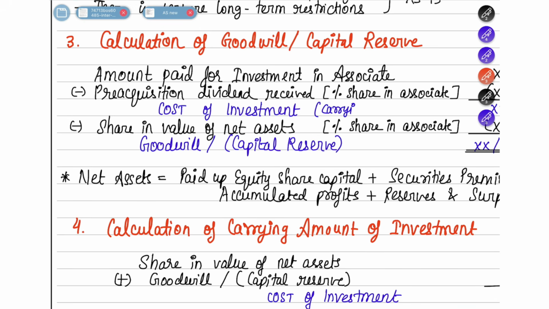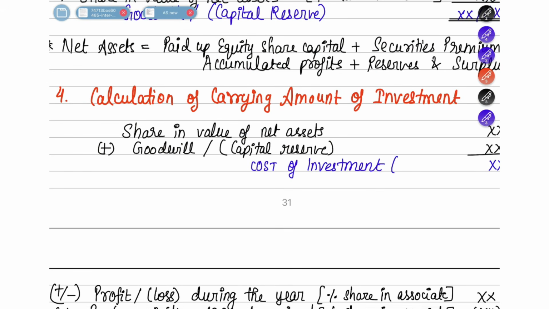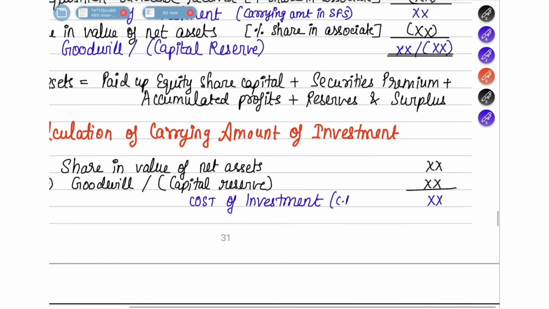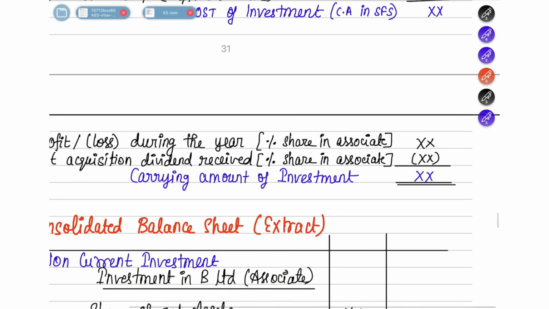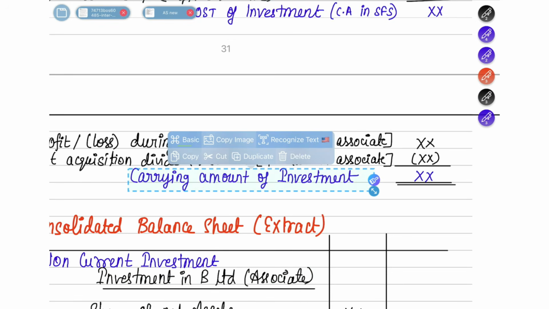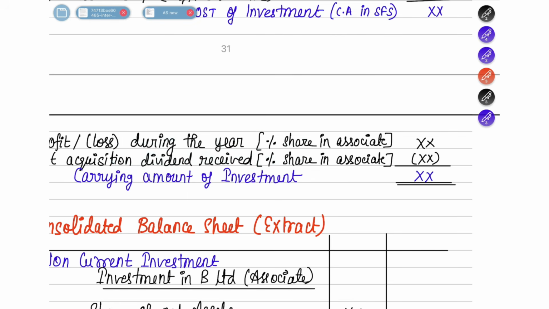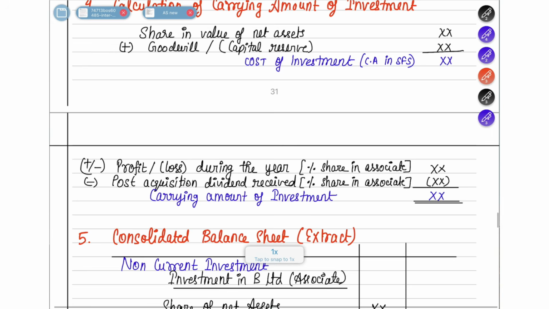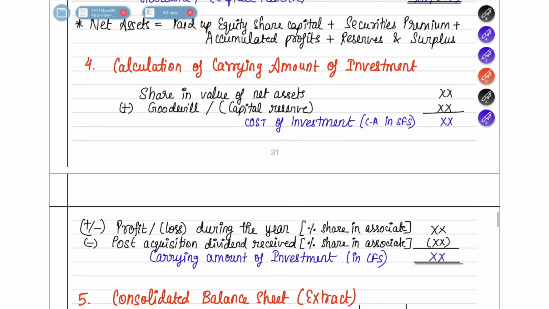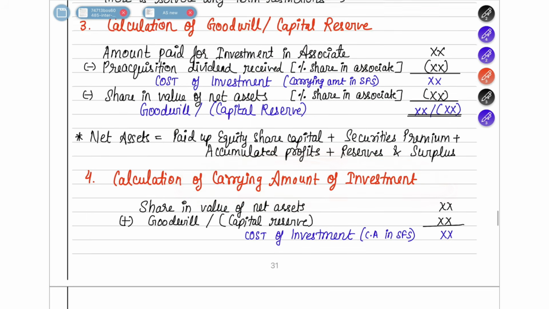It is nothing but what should be your carrying amount in SFS. So here also, this cost of investment is nothing but your carrying amount in SFS. From this, if you find out the carrying amount of investment, it will be nothing but your carrying amount of investment in CFS. So here, when you're calculating the carrying amount of investment, this carrying amount of investment will come here also. It's the same thing. So this is nothing but the carrying amount in SFS.